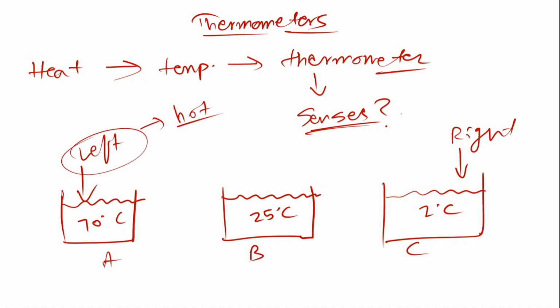On the right hand, you will feel that the water is cold. That is also correct. Now you take the same left hand and put it here, and take that right hand and put it here. So now both your left hand and right hand are in the same container, which has water at 25 degrees Celsius. Clear?